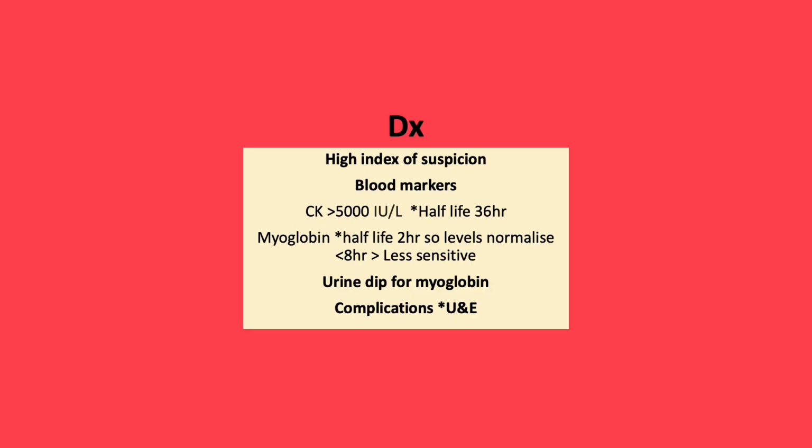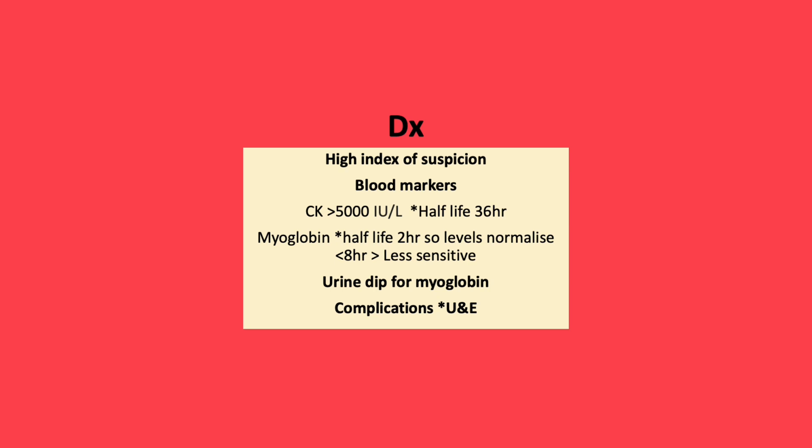The diagnosis of rhabdomyolysis requires a high index of suspicion, in addition to blood markers. These include 2 key markers, which are previously described on the last slide. So myoglobin. Unlike CK, it has a short half-life, and therefore late presentations can result in missing the diagnosis.